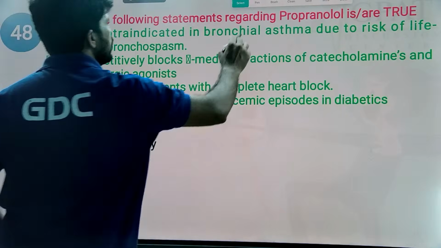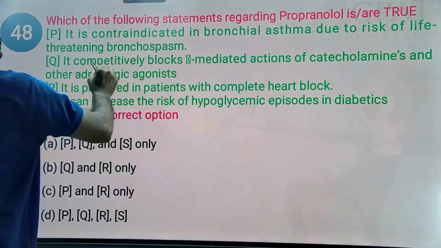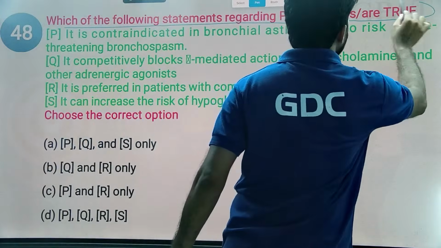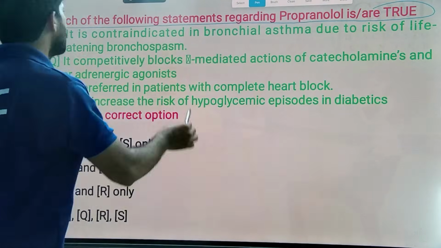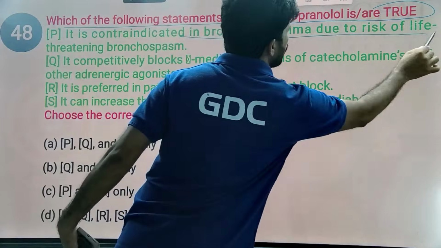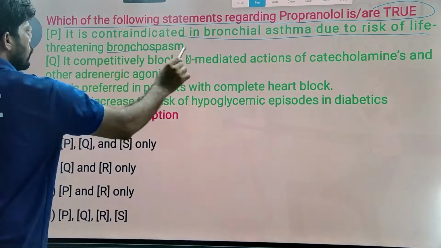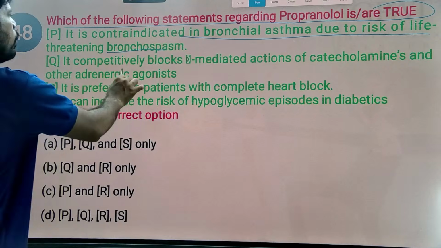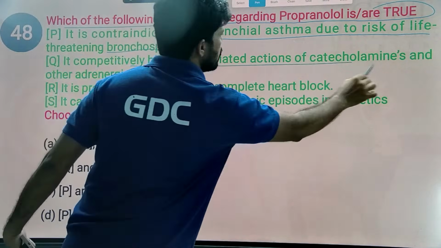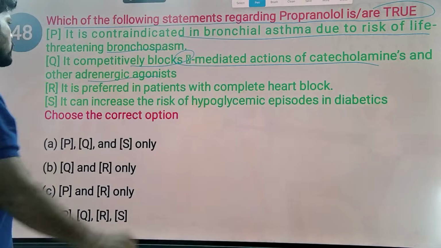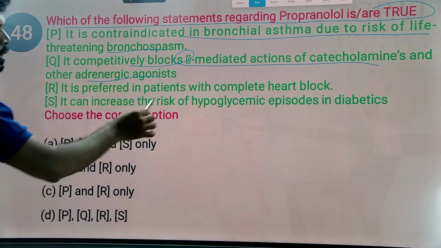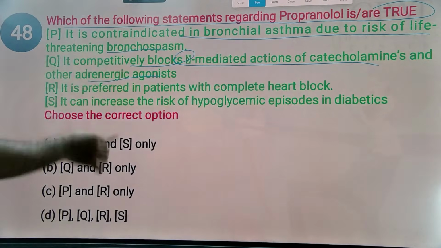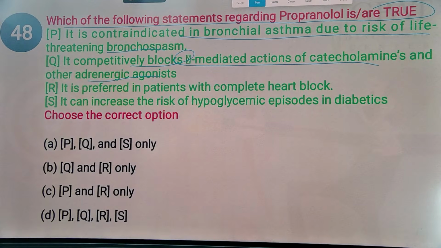Next question. Which of the following statements regarding propranolol is correct? It is contraindicated in bronchial asthma due to risk of life-threatening bronchospasm. Yes, correct. Don't give propranolol in asthma patients. It competitively blocks alpha-mediated action of catecholamines and other adrenergic agonists. Yes, it blocks catecholamine function on alpha as well as beta receptors, because propranolol is a beta receptor blocker.